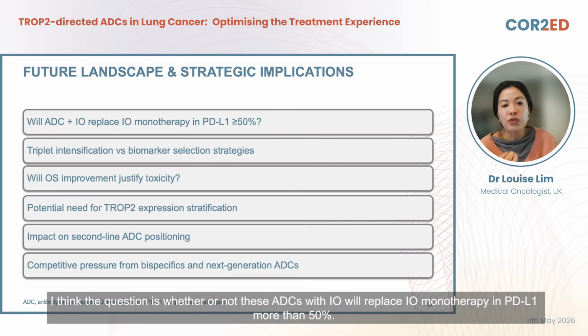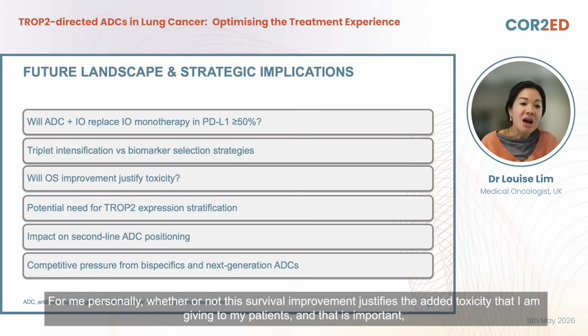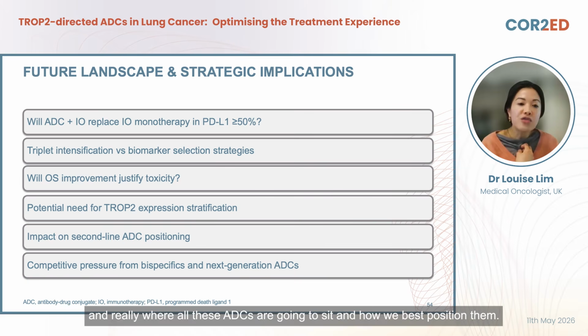I think the question is whether or not these ADCs with IO will replace IO monotherapy in PD-L1 more than 50%. I think the question is whether or not we feel we need to intensify treatments, or do we take a more clever approach of actually selecting our patients to see who needs what. For me personally, it's whether or not this survival improvement justifies the added toxicity that I'm giving to my patients, and that's important. And really where all these ADCs are going to sit and how we best position them.